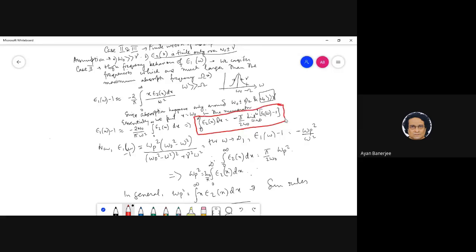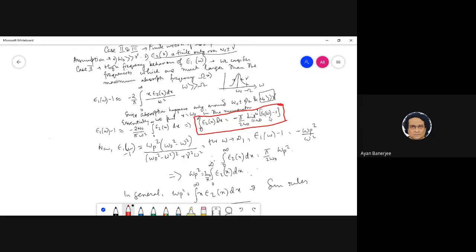What we are trying to say is that this can be written only provided this is true, which means that I am looking at this epsilon 1 of omega, the high frequency behavior of the dispersion, which will give my absorption over a finite range, and it tacitly implies that this is only over a very small frequency range.